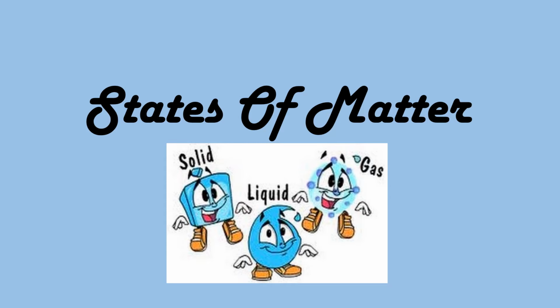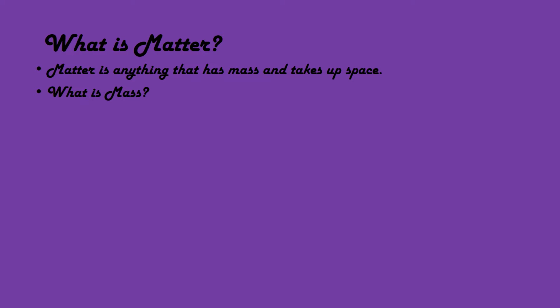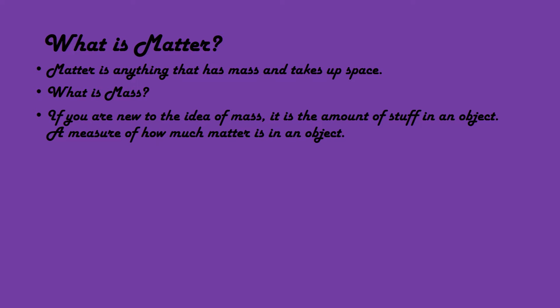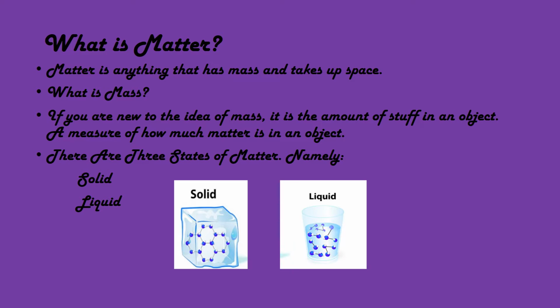States of matter. What is matter? Matter is anything that has mass and takes up space. Now, what is mass? If you are new to the idea of mass, it is the amount of stuff in an object. In other words, a measure of how much matter is there in an object. There are three states of matter, namely solid, liquid, and gas.